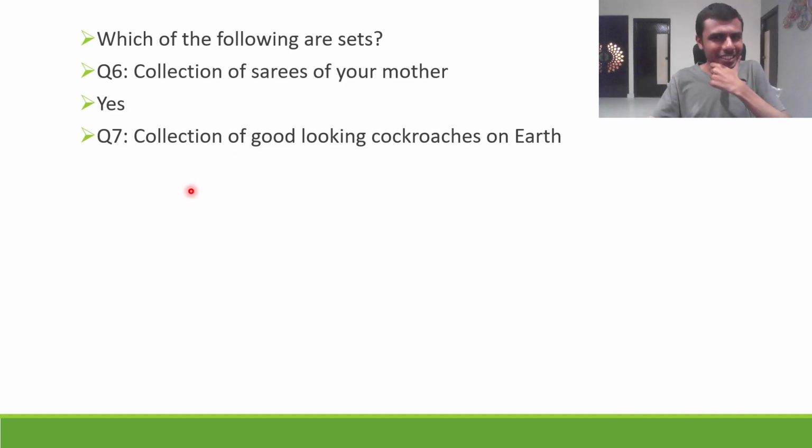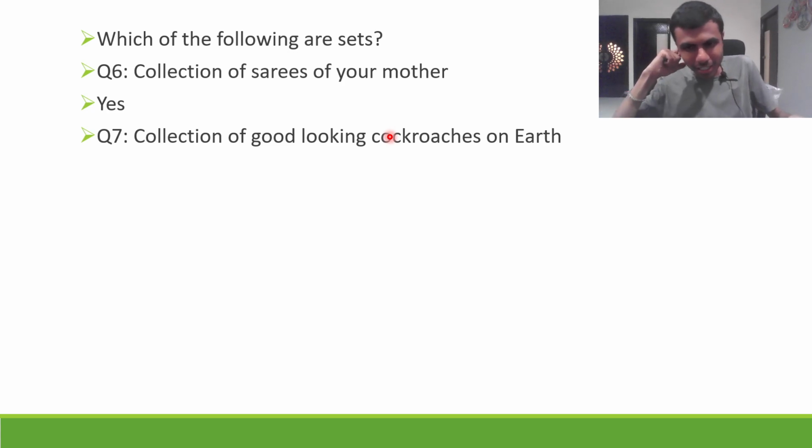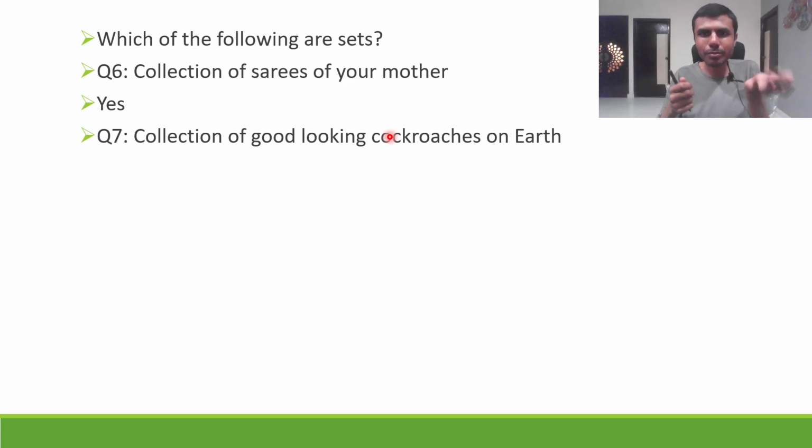Okay, now what is cockroaches? Good-looking cockroaches. See, cockroaches also have children. That means there is male and female in cockroach also. Cockroach and cockroachini. So they have their criteria, but some cockroach might feel this cockroach is not good looking. Some other cockroach might. So the criteria is not clear. So yes, it's not a set.